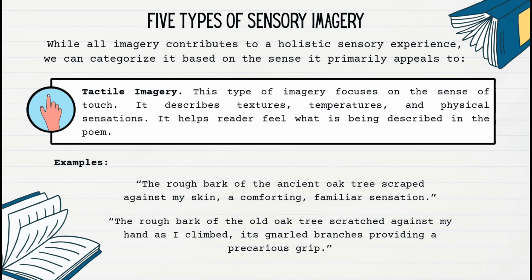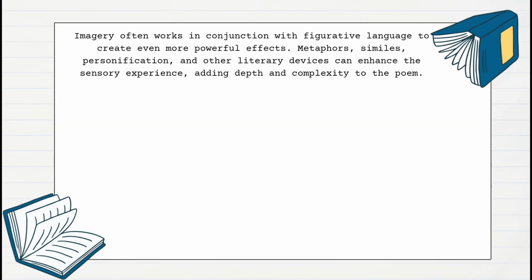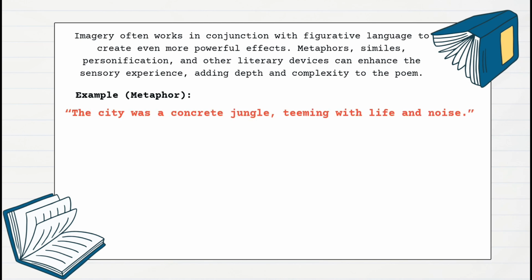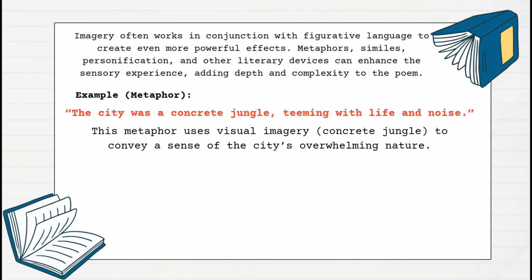precarious grip. Imagery often works in conjunction with figurative language to create even more powerful effects. Metaphors, similes, personification, and other literary devices can enhance the sensory experience, adding depth and complexity to the poem. Example for metaphor. The city was a concrete jungle, teeming with life and noise. This metaphor uses visual imagery, the concrete jungle, to convey a sense of the city's overwhelming nature.